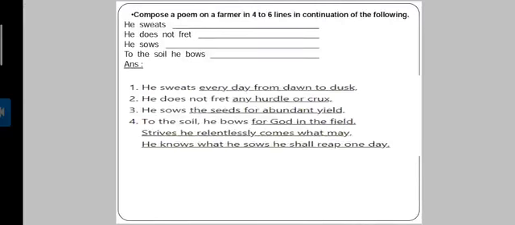Next, compose a poem on a farmer in 4 to 6 lines in continuation of the following. You need to fill this gap by composing a poem, filling the gaps. He sweats every day from dawn to dusk. He does not fret any hurdle or cracks. He sows the seed for abundant yield. To the soil he bore, for God in the field. Strife he relentlessly comes with me. He knows what he sows, he shall reap one day. So this is the way to fill the gaps by composing a poem. Clear?